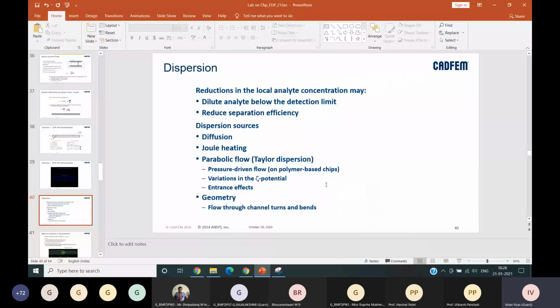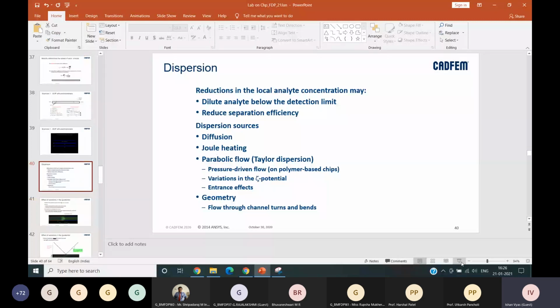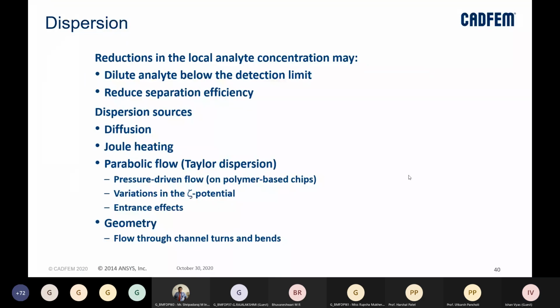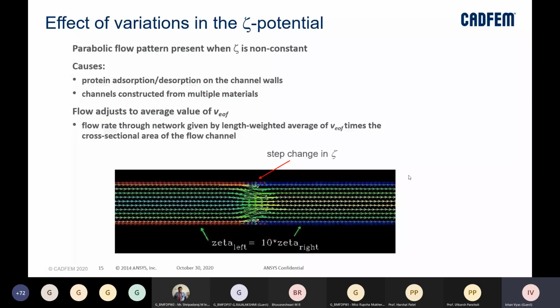Okay, and if the zeta potential is changing, that can cause some dispersion. Entrance effects, like when the sample just enters the channel, can cause something. And also the geometry. If there are turns and bends inside our lab on chip device, which is very much possible, that can also cause the dispersion, right?